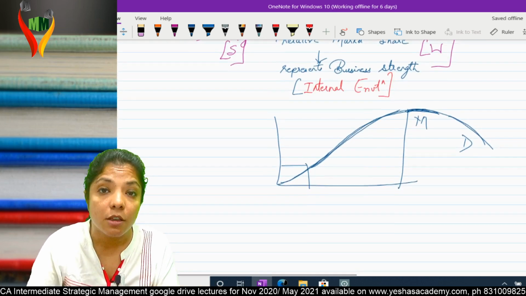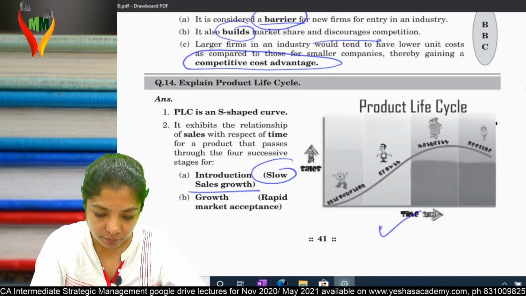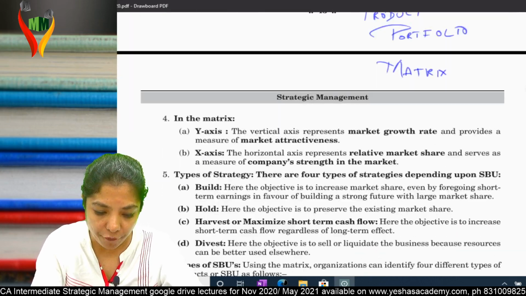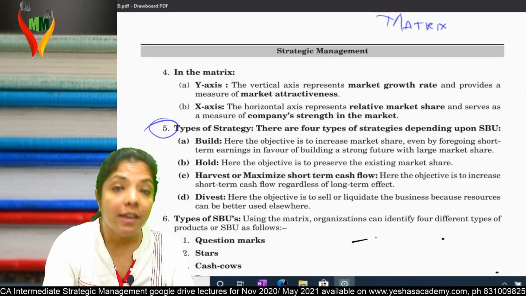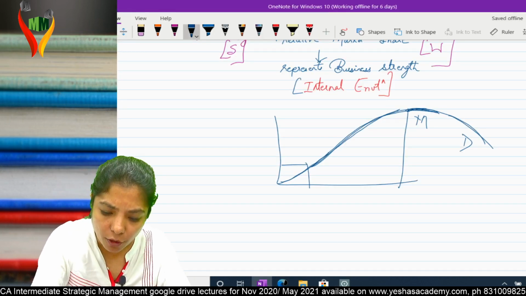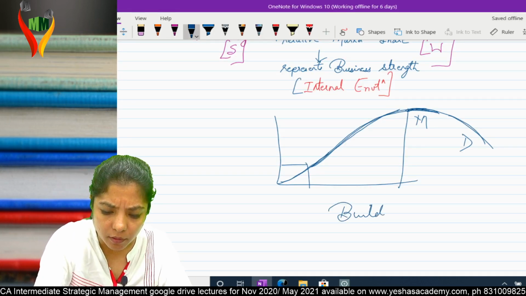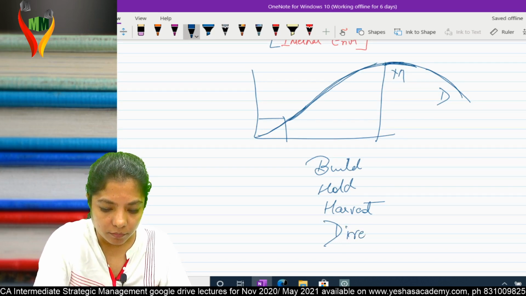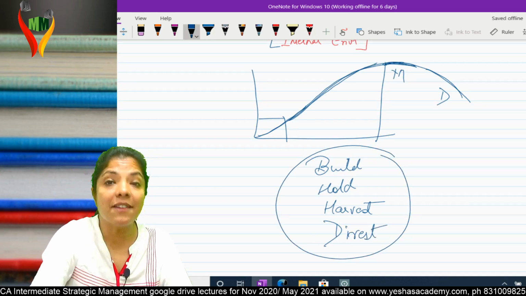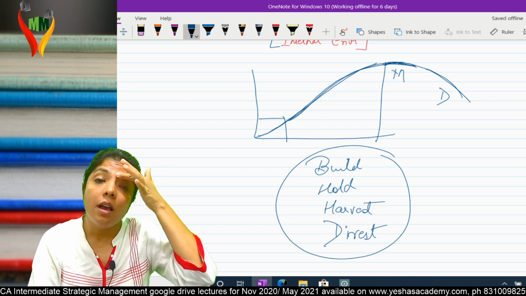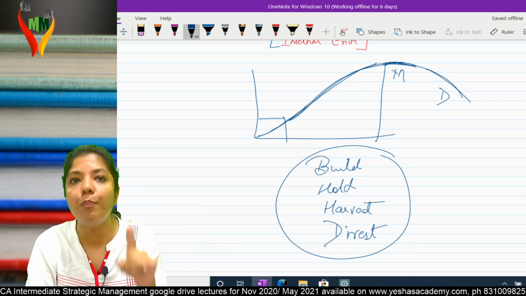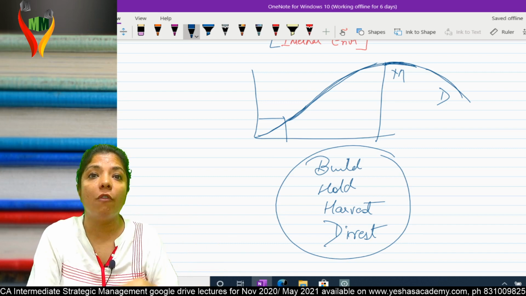He has given us four strategies. Come to page number 44, point number 5. The four strategies are build, hold, harvest, and divest. I hope you're with me. Let's understand these four, and then you will tell me which strategy I'm going to follow for which business.